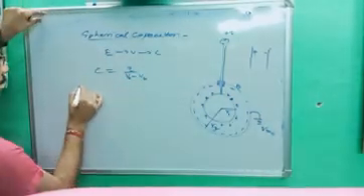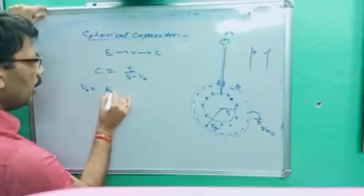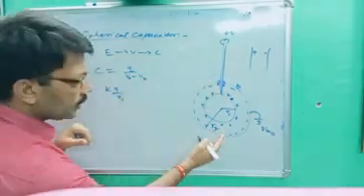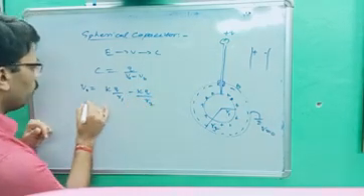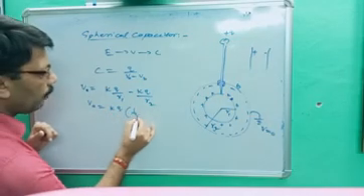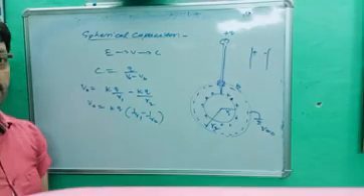What is the potential for A? VA is equal to KQ upon R, so we get KQ upon R1, then minus KQ upon R2. So the potential at A is K, Q is common, 1 upon R1 minus 1 upon R2. This is the potential at A.